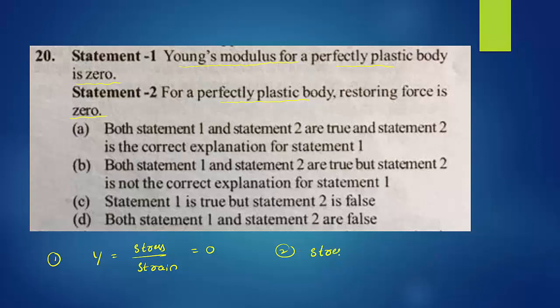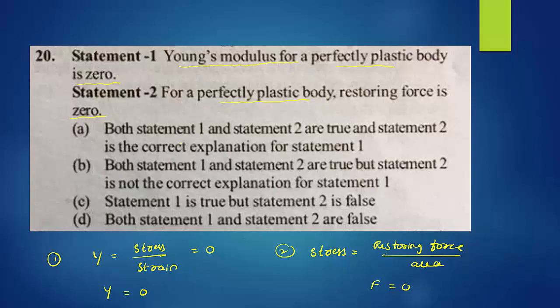We go for the stress definition. Stress is equal to restoring force per unit area. So according to the second statement, restoring force is 0, so F is equal to 0. If restoring force is 0, then Young's modulus is also 0.